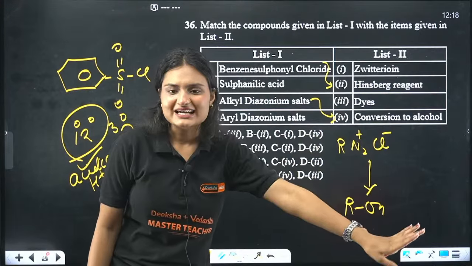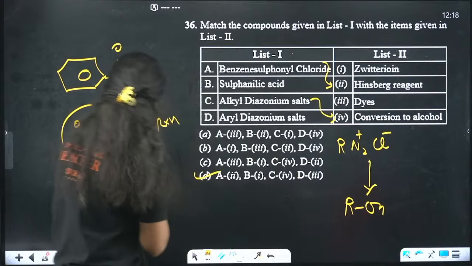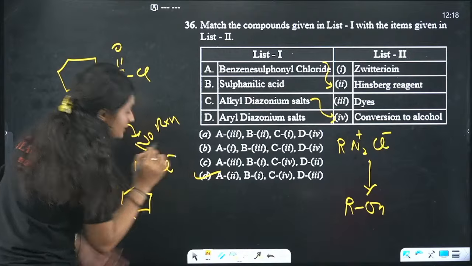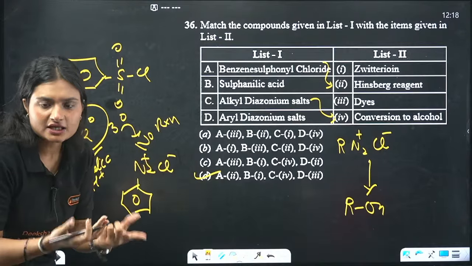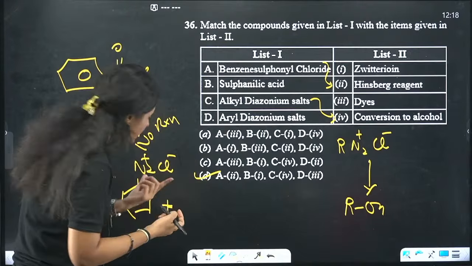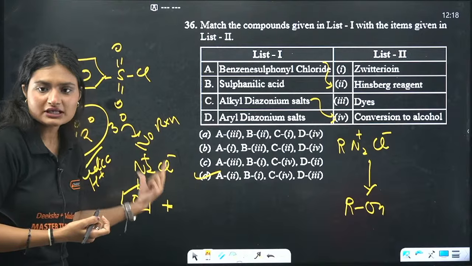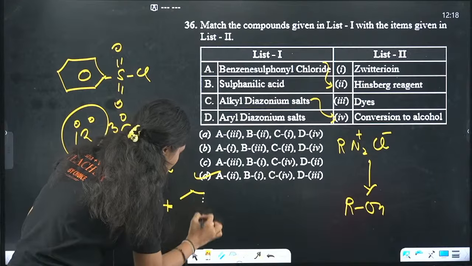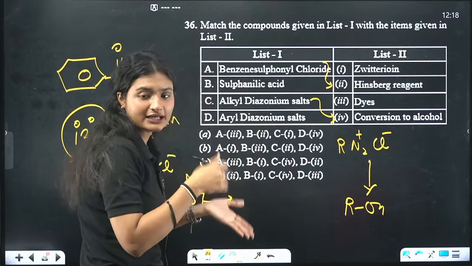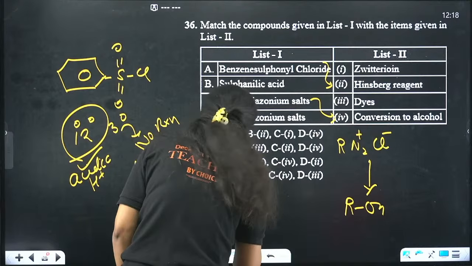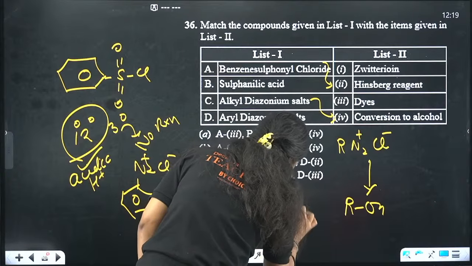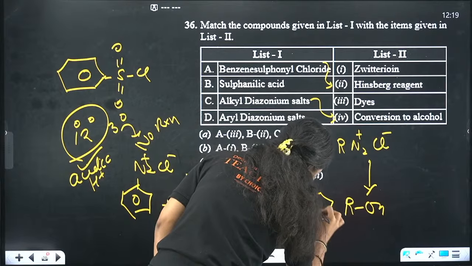Aryl diazonium salts, right? This is aryl diazonium salt. Aryl diazonium salts are majorly used for forming dyes. We get azo compounds. Have you seen the reaction with aniline? The aryl diazonium salt reacts with aniline and forms this yellow color dye. Depending on the condition, yellow or orange, that depends on acidic or basic conditions. This is the product we get, with N double bond N: para-aminoazobenzene.